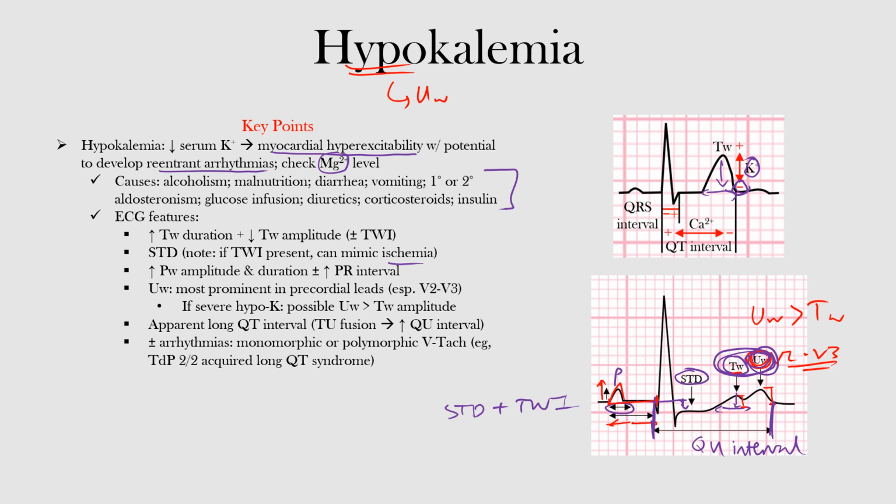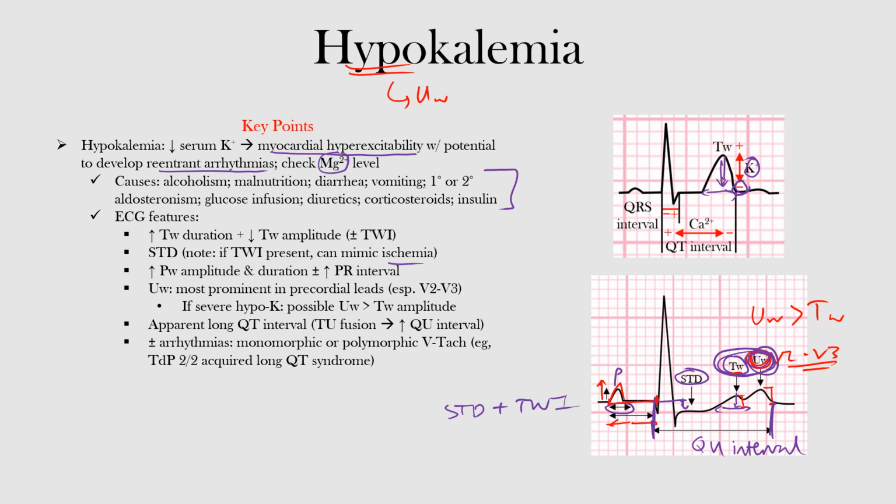In terms of the EKG features, remember the increase in the T wave duration and the decrease in T wave amplitude, as we saw it going down, is a common early feature. The ST depression is something we can see, and if there's T wave inversion present, that can actually mimic myocardial ischemia. We can also see an increase in the P wave amplitude as well as the duration as it gets prolonged, and you can possibly see an increase in the PR interval.